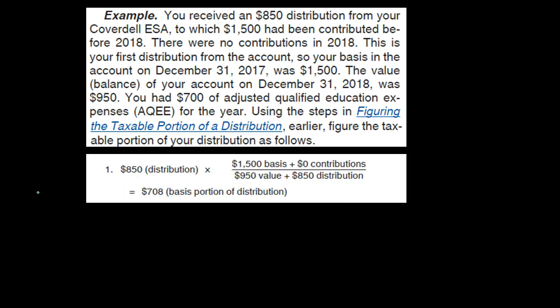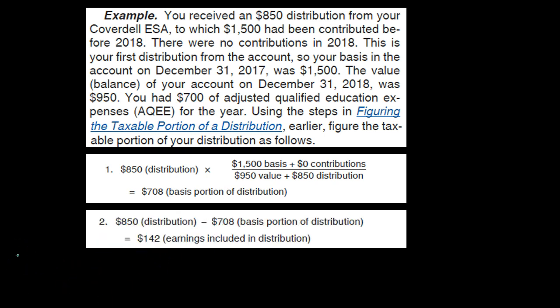So the $850 was the distribution. Then we're going to take the $1,500 basis plus 0 contributions, divided by the $950 value plus the $850 distribution. So this is going to be our formula. That'll give us the $708 basis portion of distribution.